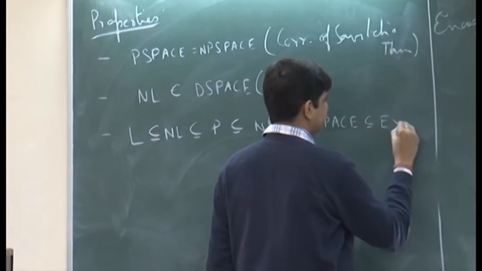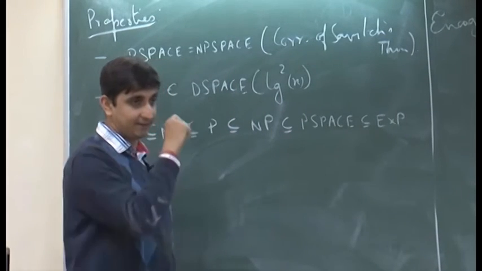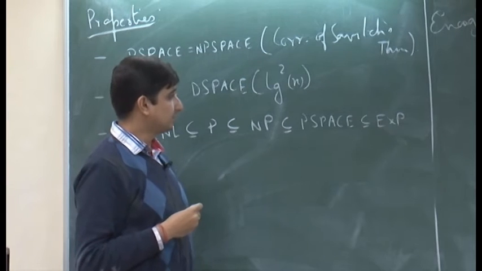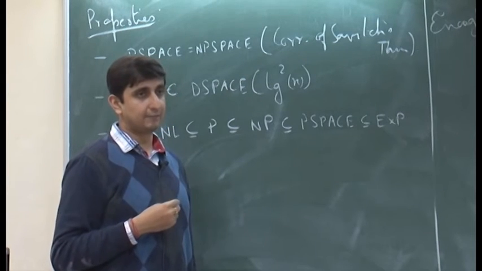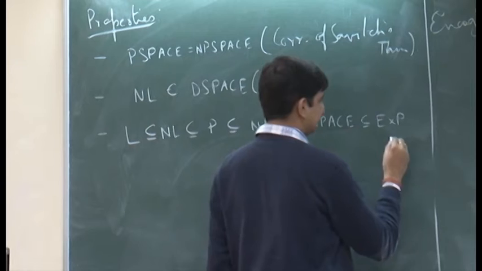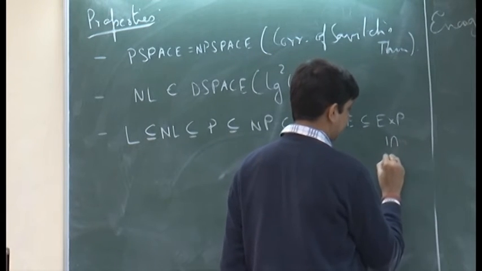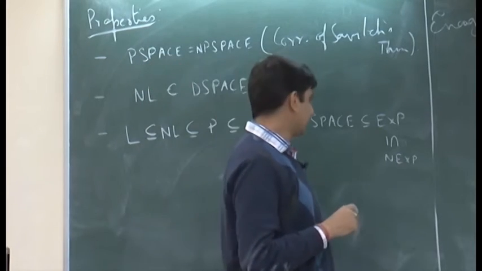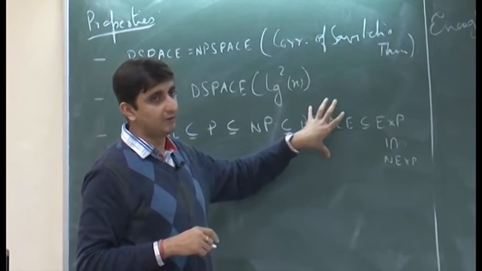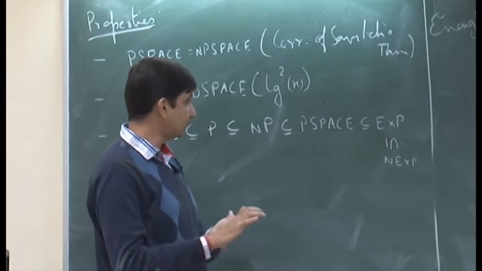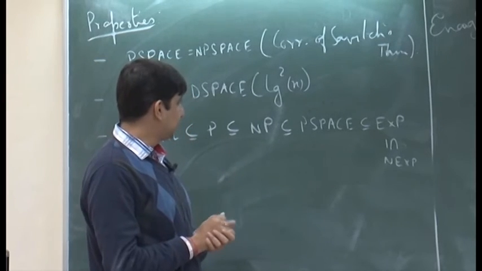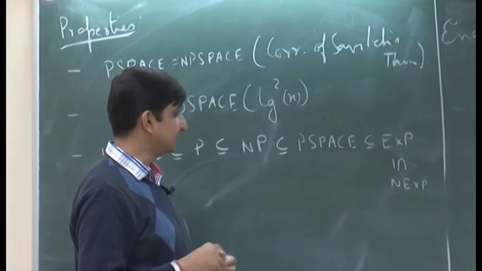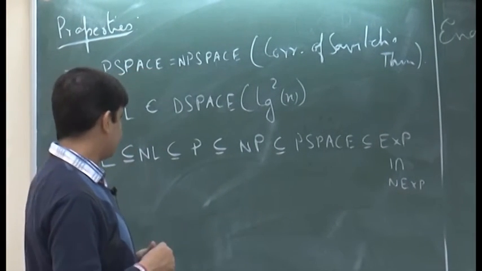PSPACE is in EXP. Again, this is by that same result that we saw last time, that NSPACE(S(n)) is in DTIME(2^O(S(n))), and this is in NEXP. Of course, PSPACE is equal to NPSPACE, so I am just not writing them separately. So, this is what we know currently, and maybe we can say a little bit more about what we know right now.